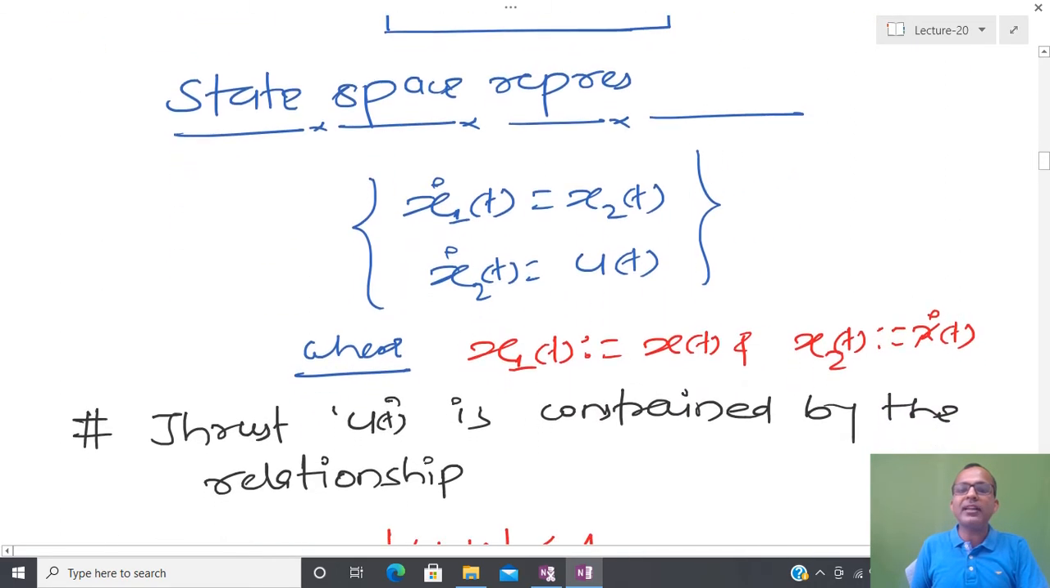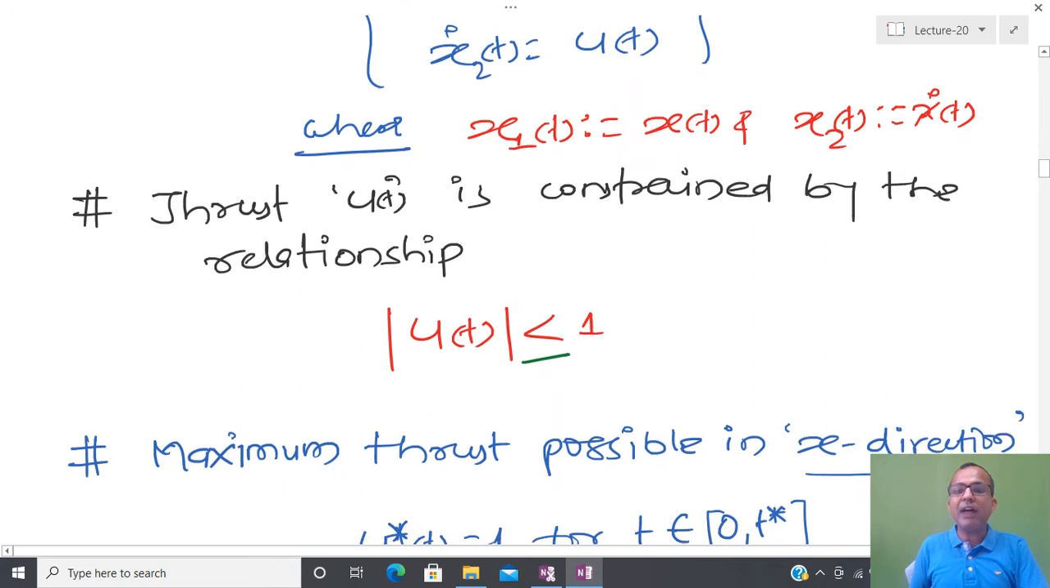And after that I am going to do the state space representation, and in a state space representation I have a system like this. The system can be given in this particular way. And after that we are assuming that whatever control is responsible for moving the aircraft is bounded, and bounded by some value, that is 1.